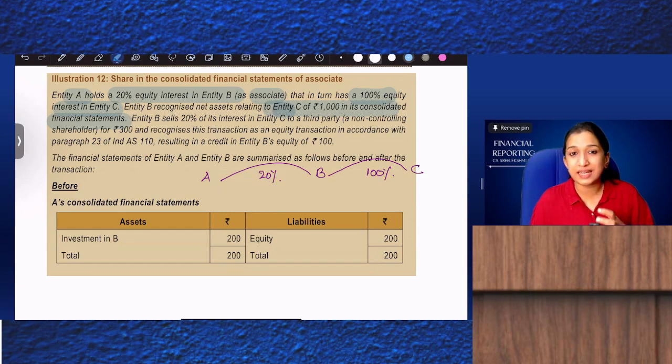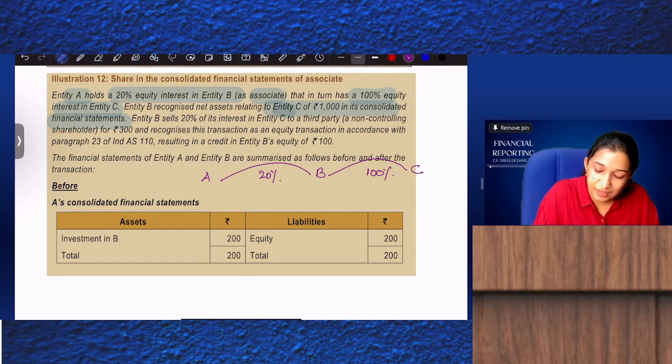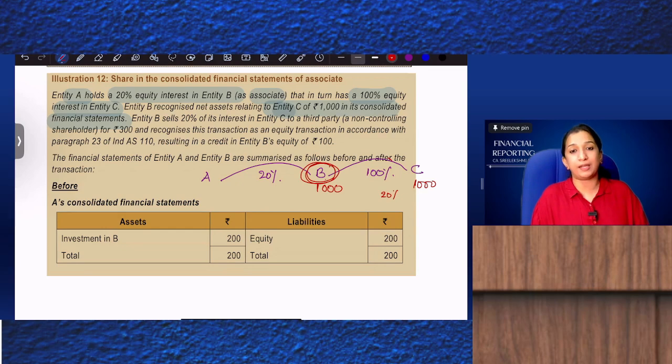Entity B recognizes net assets. Entity C has net assets of 1000. B, being the holding company, holds the entire net assets. And entity B, the holding company, sells 20% of its interest in entity C to a third party. So you need to have an idea about the accounting of disposal of shares in a subsidiary as per Ind AS 110. What is the accounting when the subsidiary's share is disposed?